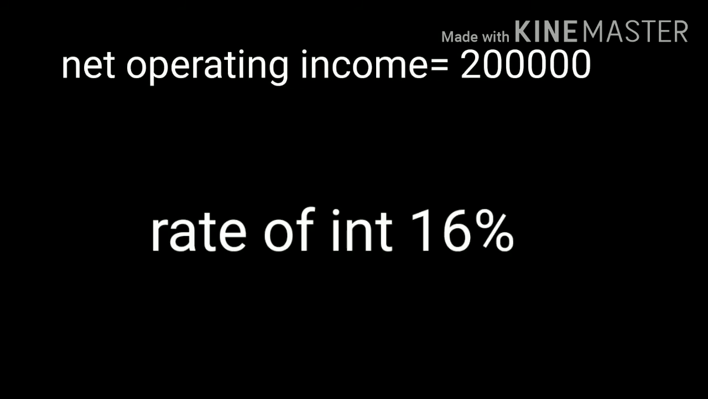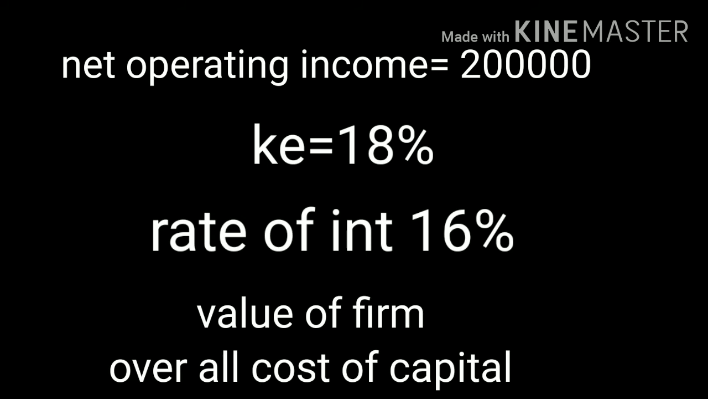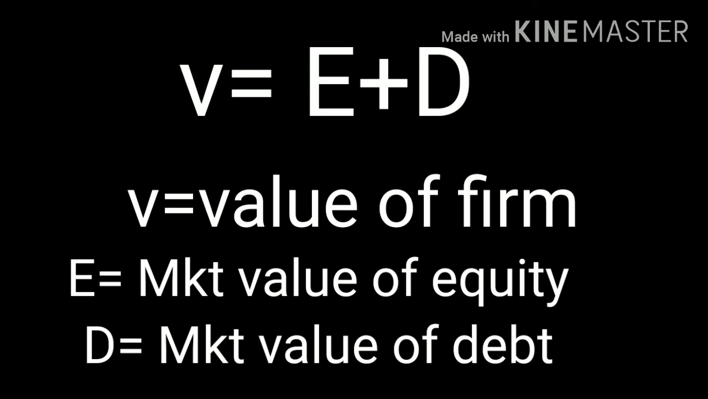Net operating income of X Limited is 2 lakh. Rate of interest is 16%. Equity capitalization rate is 18%. Using this information, we want to find out total value of firm and weighted average cost of capital using net income approach. Formula for calculating value of firm is V is equal to E plus D.